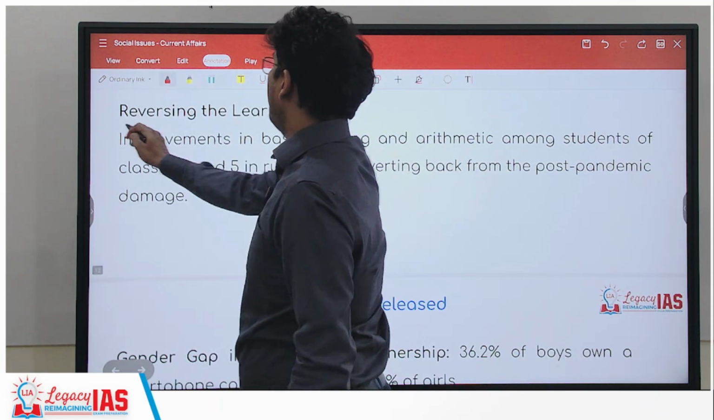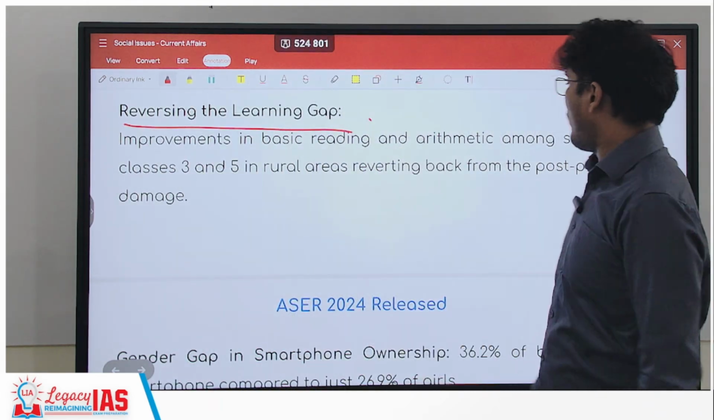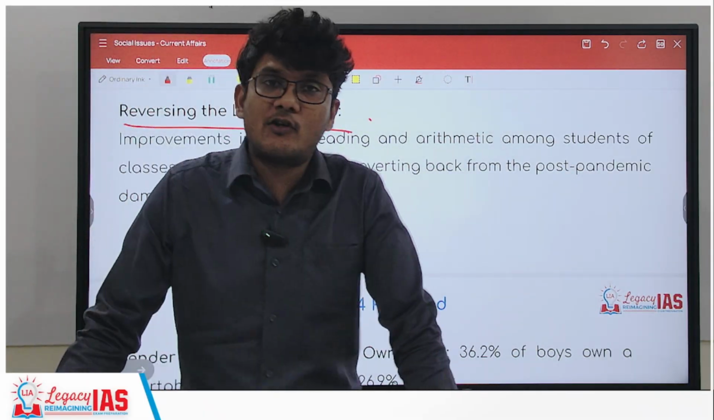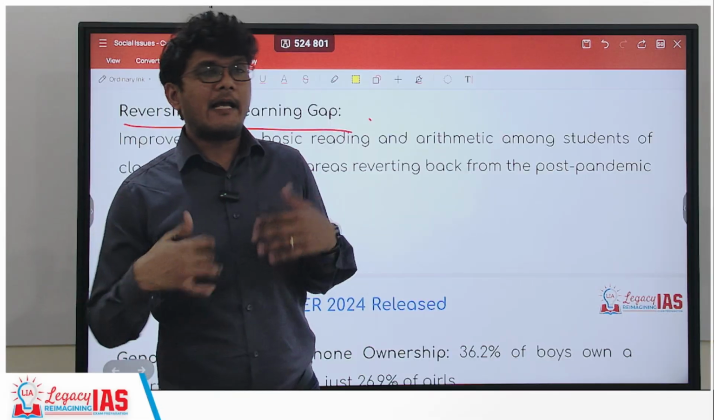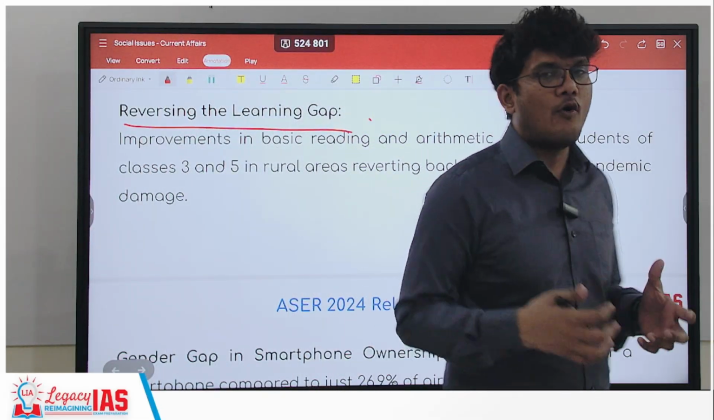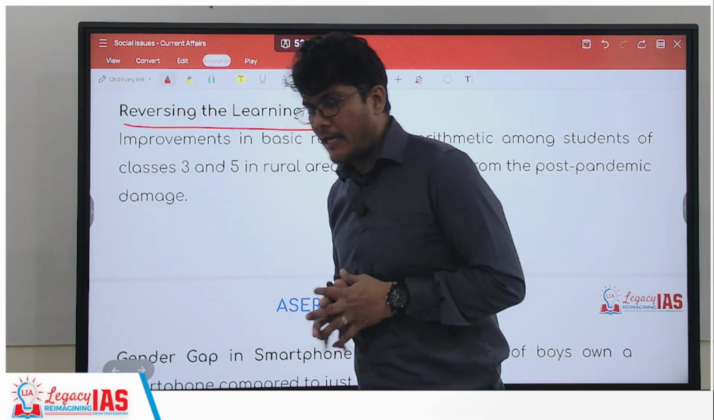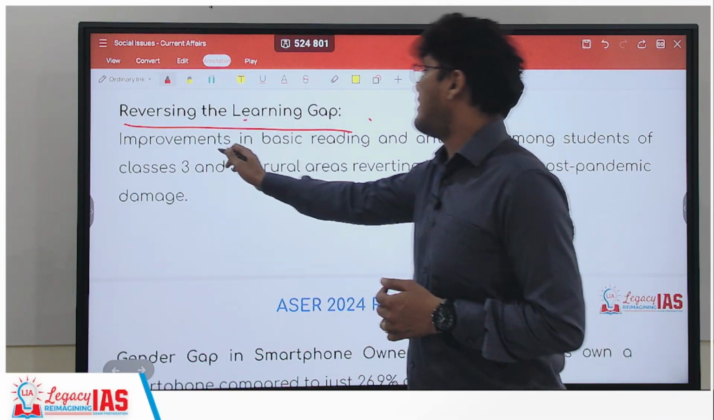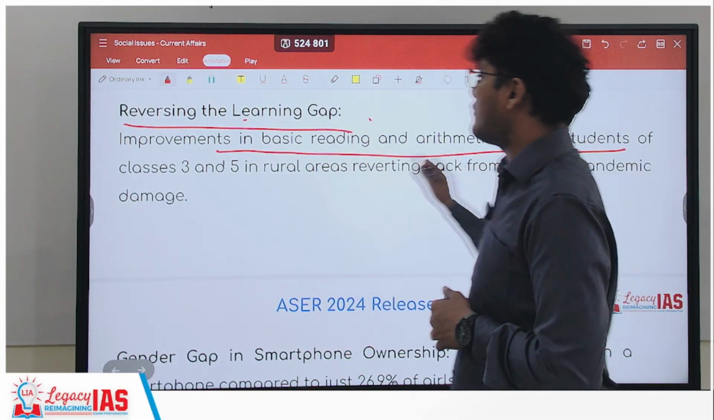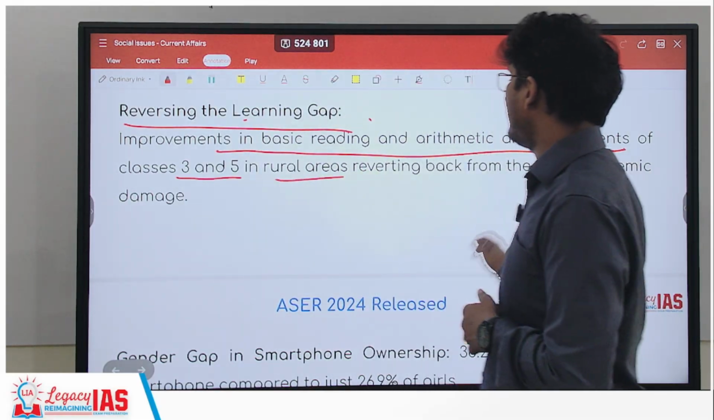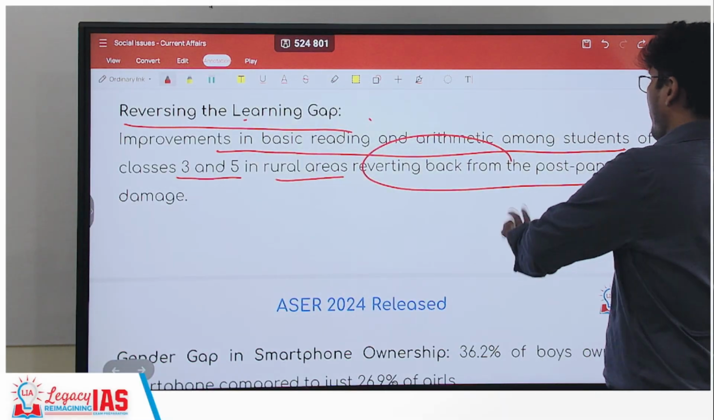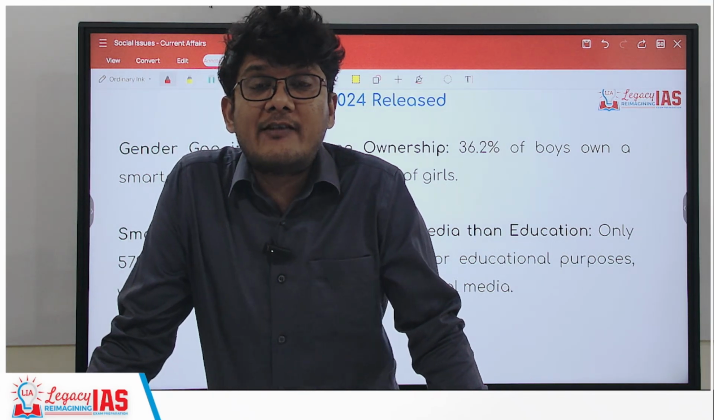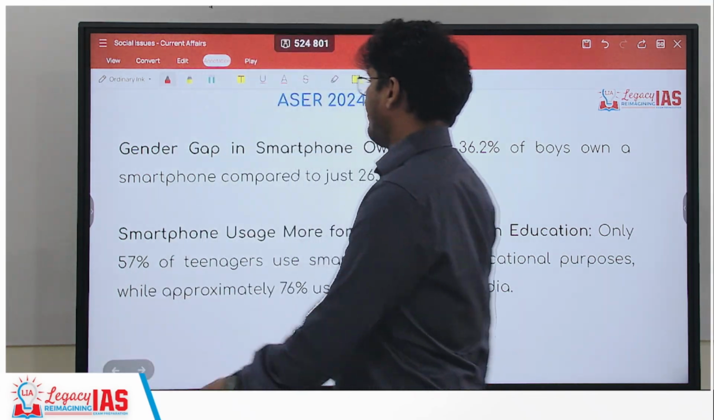Second, what is the finding? Reversing the learning gap. What had happened in the pandemic era was a learning gap which was quite relevant. That learning gap, which became very evident during the pandemic or COVID time, is now reducing. So, reversing the learning gap: improvements in basic reading and arithmetic among students of class 3 and 4 in rural areas, reverting back from the post-pandemic damage. Post-pandemic damage was there, now it is becoming better and better.